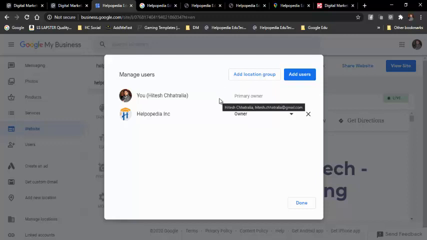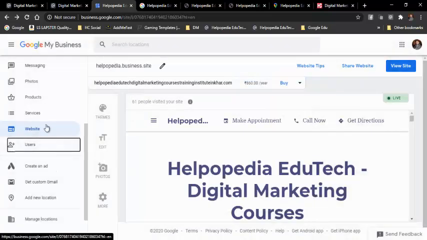Then in that case you will lose everything. So you should add one or two more email addresses. You should add users, I mean, add your own name with another email address. So in case you lose one of the email addresses, then at least you can manage your listings. You can log in with another email address. That is one of the best things that you can do. So you can keep your listings with you all the time and you will never lose them.